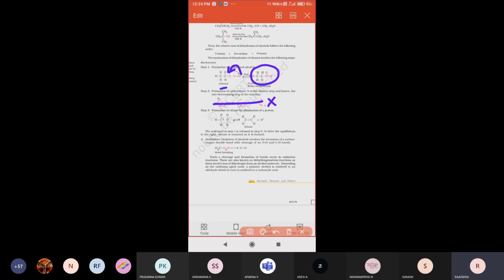Next, second step: from this protonated alcohol, a water molecule will be eliminated. How will it be eliminated? This is the second step. All of you see there once. CH3CH2OH2+, OH plus will be there. This is protonated alcohol, which is step one. Now, step 2.